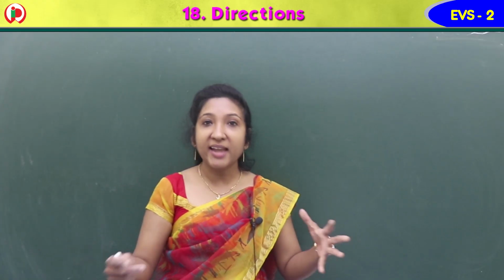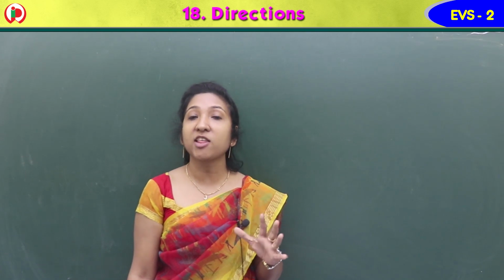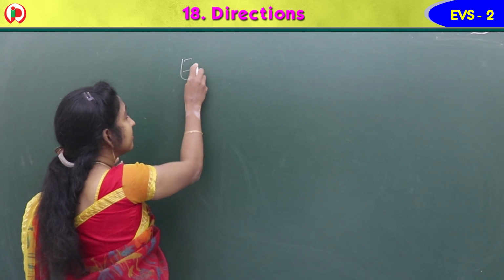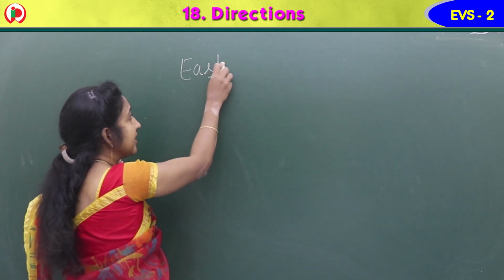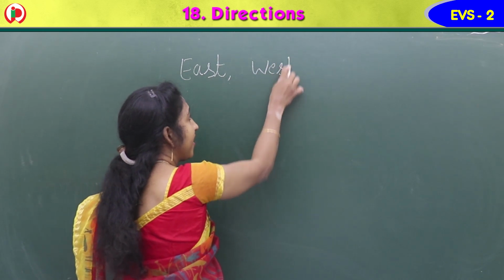So we are learning about directions. So we learned about 4 main directions. Which are the 4 main directions we learned, children? Yes, they are east. E-A-S-T, east. Then we learned about west, another direction, west.